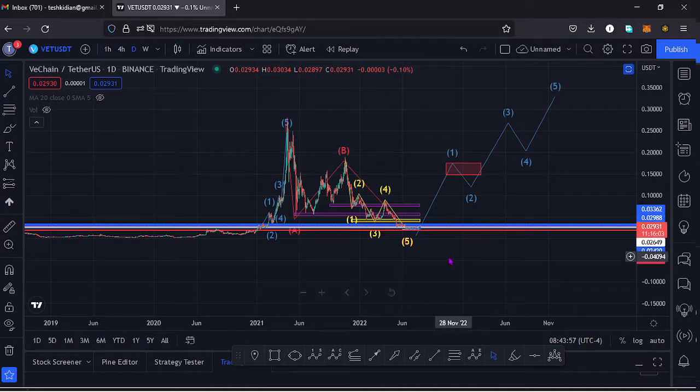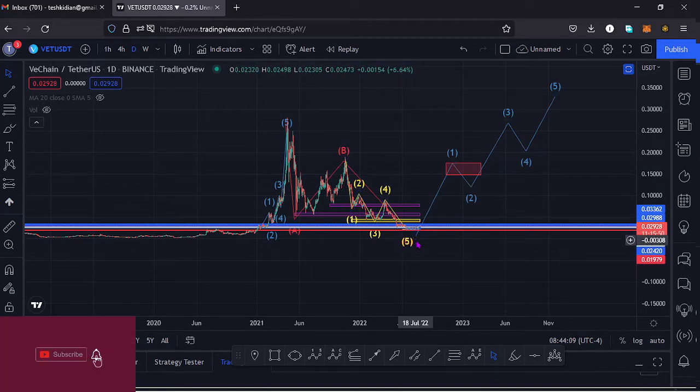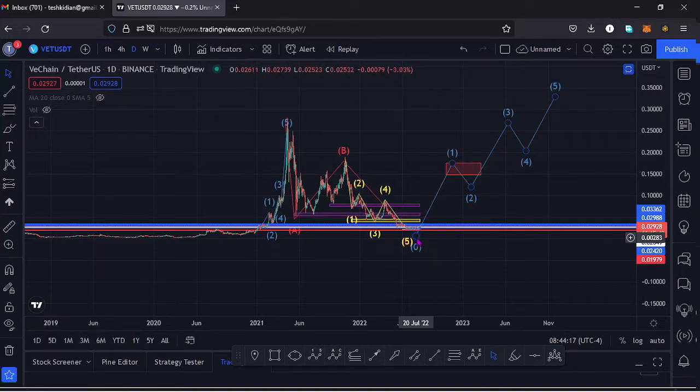I'll kickstart the video by giving a brief of what has been happening on this chart. Vechain from the all-time high has been seeing lower prices in this massive ABC correction, which has now taken us to around the $0.02 mark. And having done that, I believe Vechain has done the minimum that we expected that ABC correction to the lower side to do, and soon we might see this pump to the upper side, having a wave 5 taking us back to an all-time high.